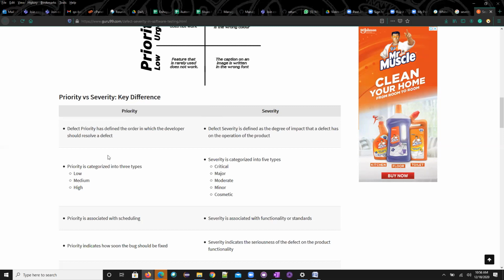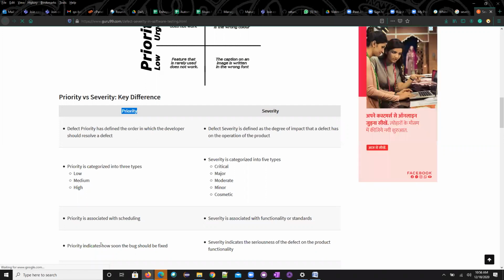Now if you see here, priority and severity. Priority talks about in which order or how soon this particular bug has to be fixed. Priority means, boss, I am so urgent, I need to run away. So there is a priority queue and a normal queue. If you go to the airports, you will have an express queue and the normal queue. In the express queue, business class people pay some more, and we give the first priority for them to go.